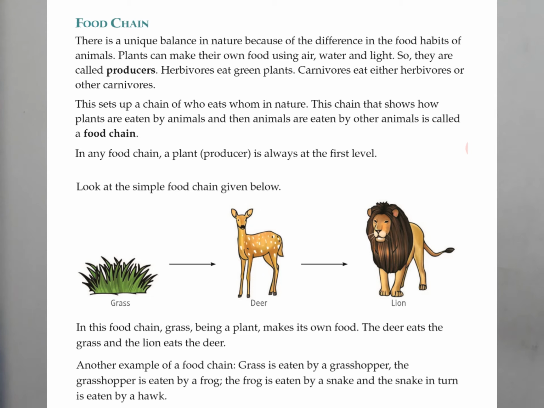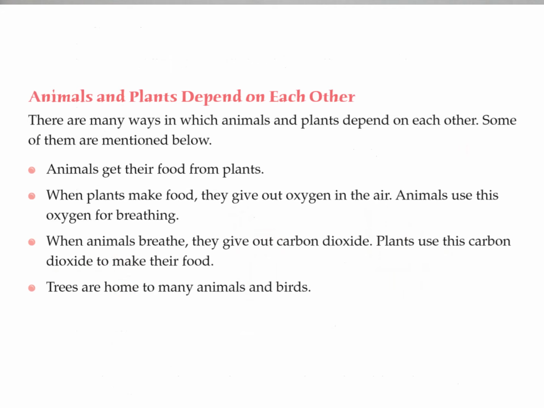Another example is grass is eaten by the grasshopper. And the grasshopper is eaten by the frog. The frog is eaten by a snake and the snake in return is eaten by the hawk. So here it is a small example of the food chain. Clear? Now come to the next page, page number 26.